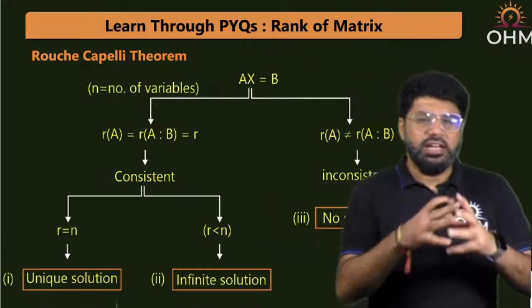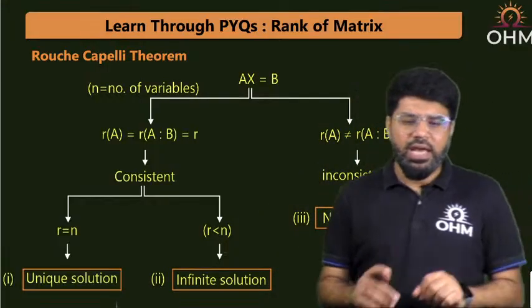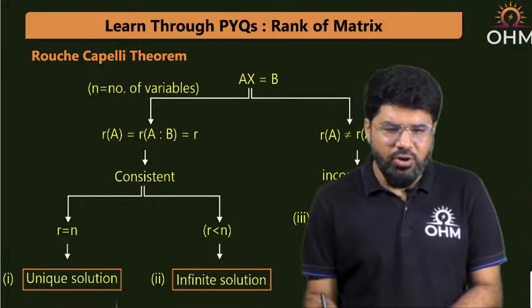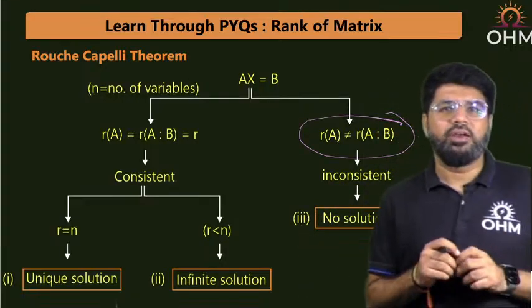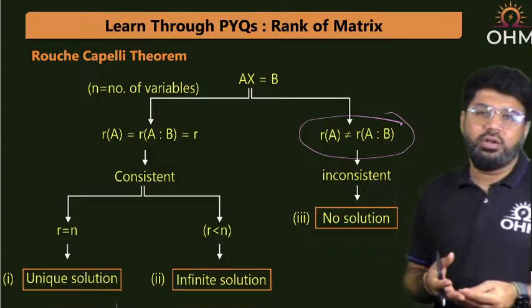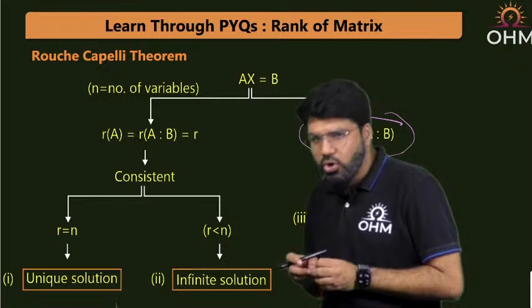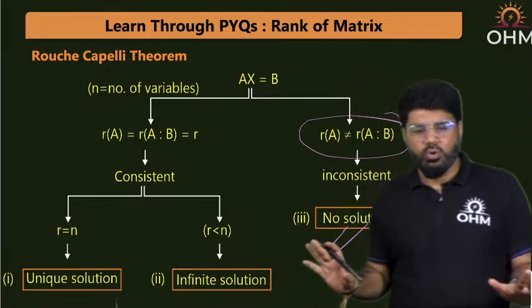Okay, so let us further split this. The Rouche-Capelli theorem as a flow chart, Ax equal to B. One thing I told you, if I go in reverse, if rank of A is not equal to rank of [A|B], the system is inconsistent, unsolvable. That is what no solution is. So if both the ranks are not equal, the system of equations clearly will have no solution. That is the conclusion. Hope that is clear.